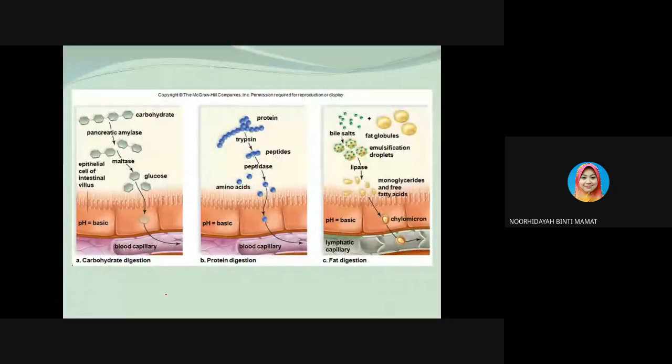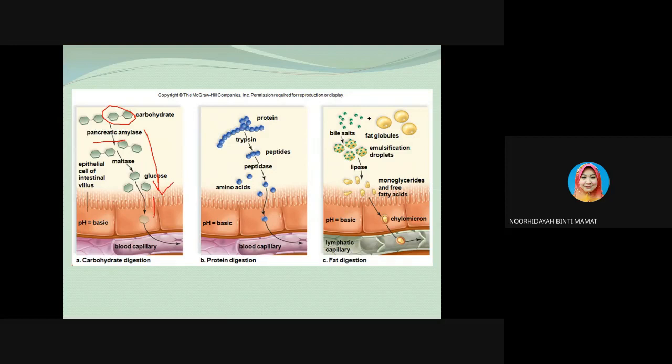So these are the molecules. As you can see from here, these are the complex carbohydrates. The enzyme involved in the enzymatic hydrolysis is the pancreatic amylase, so it will be broken down into simple sugar.